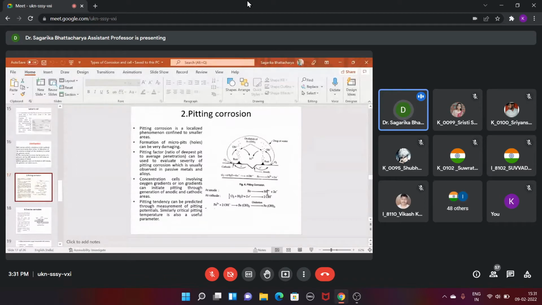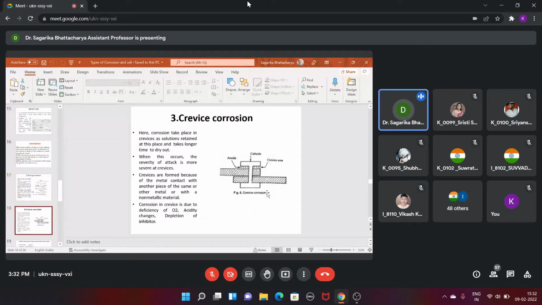So this is the basic concept. The rest of the part will be less active, and the part which is covered with the water will be more active. And what will be the reaction there? The iron will come into the solution, forming Fe2+ and releasing electrons. That electron will be taken by the oxygen, and they will form hydroxide at the cathode. That hydroxide will react with the free iron ions, forming iron hydroxide and finally forming the rust.